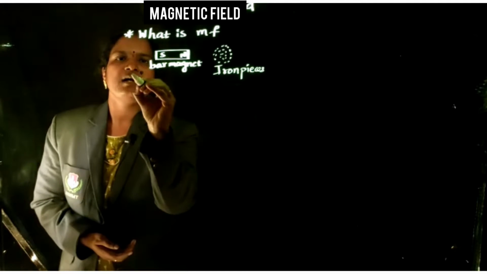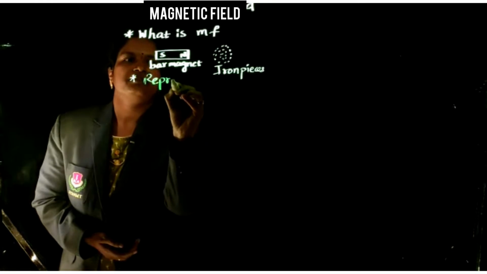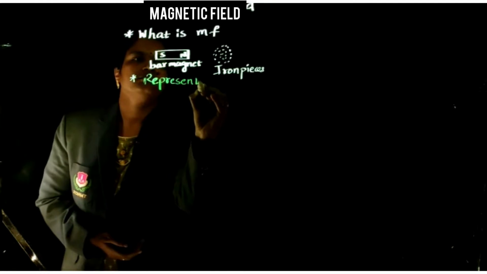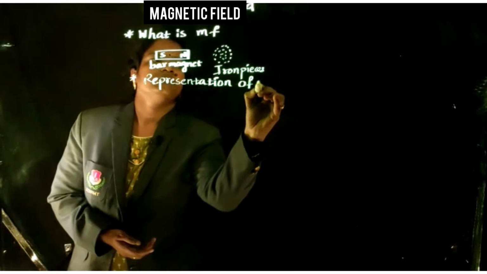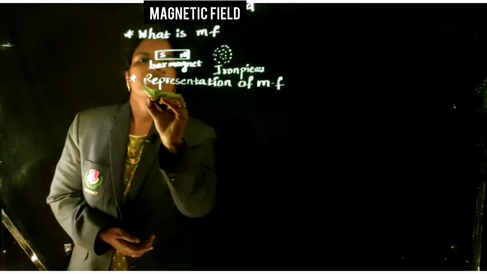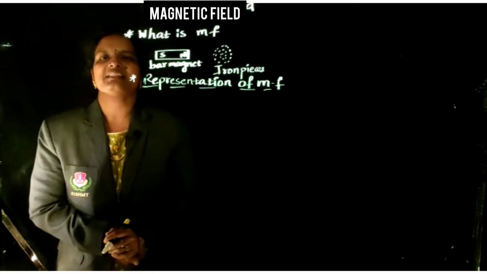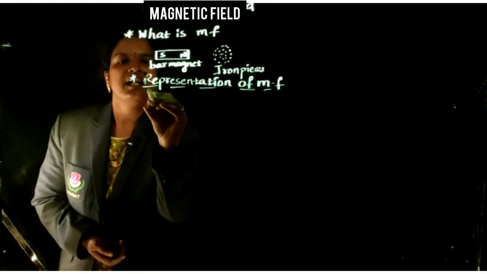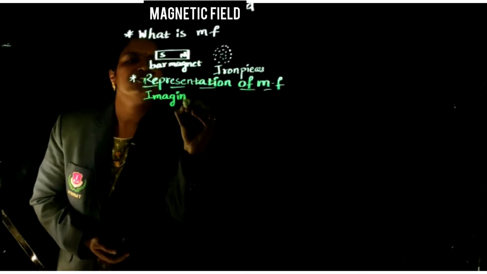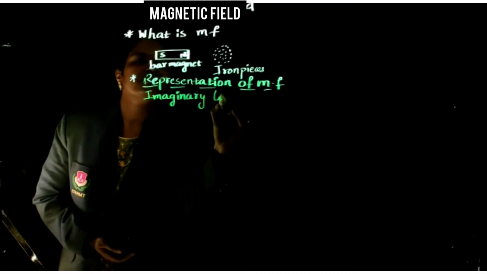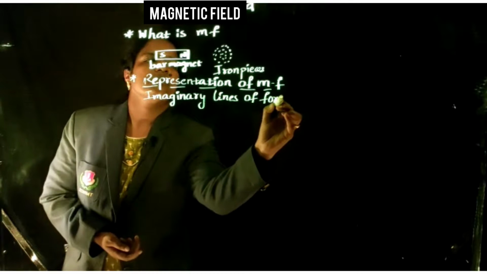How can we represent the magnetic field? Magnetic field is represented by imaginary lines of force.